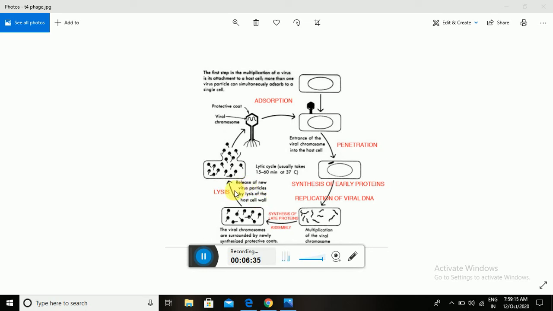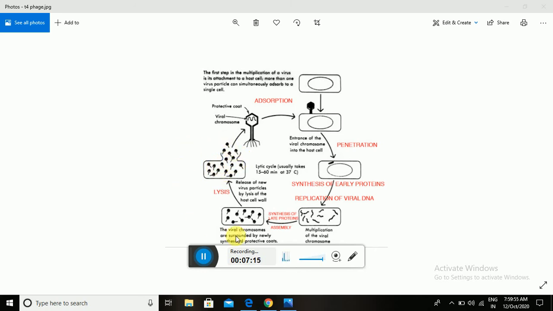In lysis, new virion particles are released from the host cell by lysing it. The tips of the tail fibers consist of the enzyme lysozyme, which breaks the cell wall of the host cell. The lysozyme acts on the peptidoglycan of the bacterial cell. It is a degradative enzyme. The host cell becomes lysed, and the new virion particles are released out of the host cell.